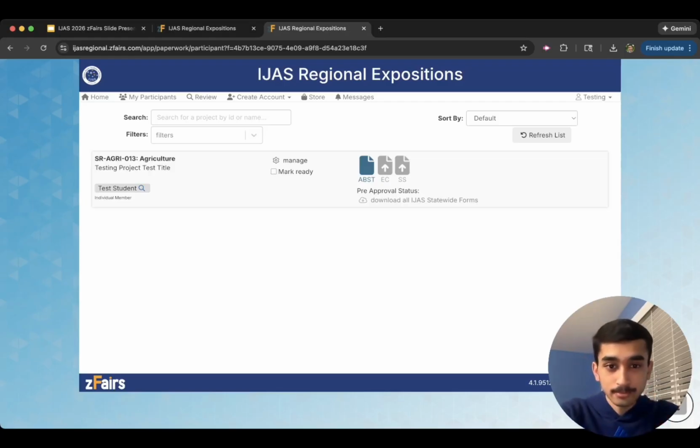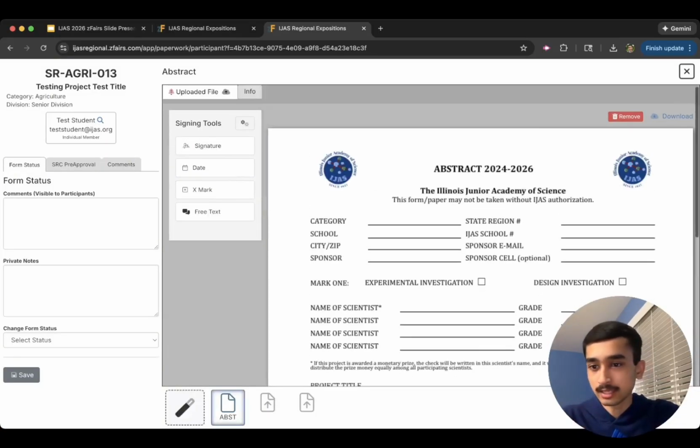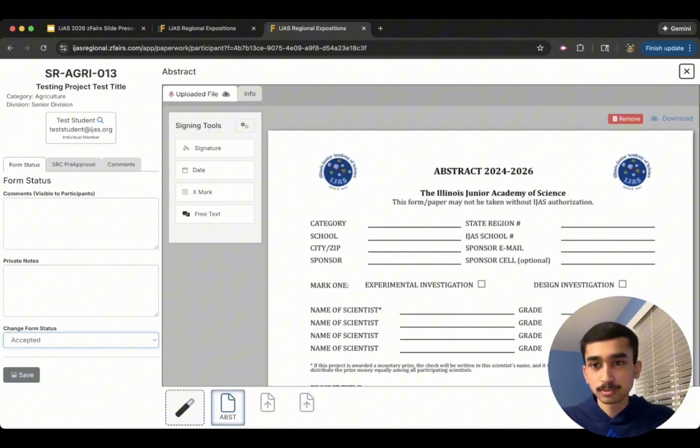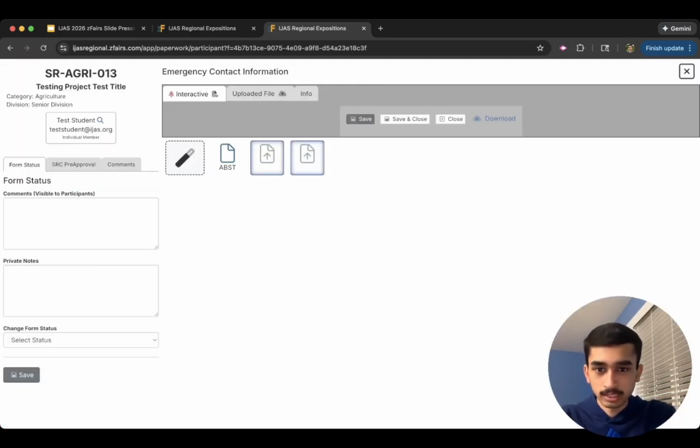So here's the abstract, the emergency contact form, the safety sheet. You can go through, you can look at them, you can see the submission. Here, I've just submitted a blank abstract. Super versatile in this paperwork manager. Now, you can also go through and upload any information for them through here.